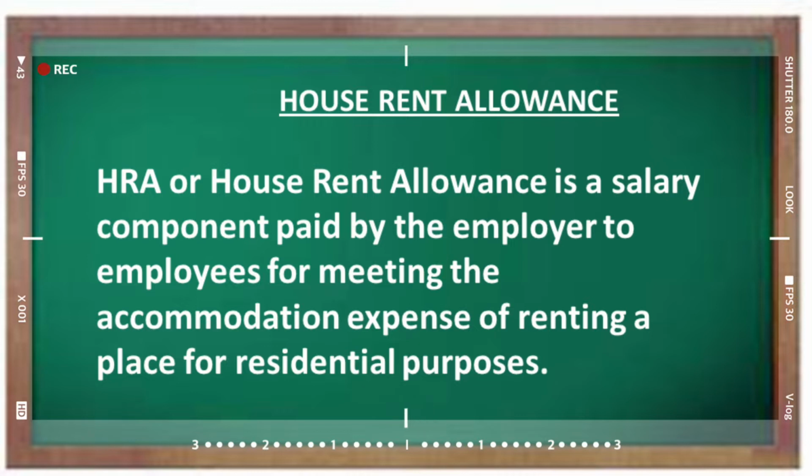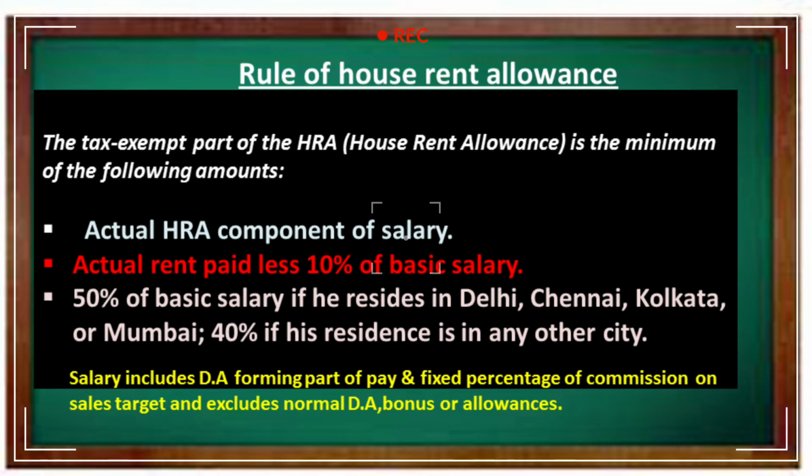Now, let us check the HRA rules. Calculation of HRA is very important from the examination point of view. So, how is tax exemption from HRA calculated? As per Rule 2A, the least of the following is exempted from salary under Section 10(13A) and does not form part of taxable income.